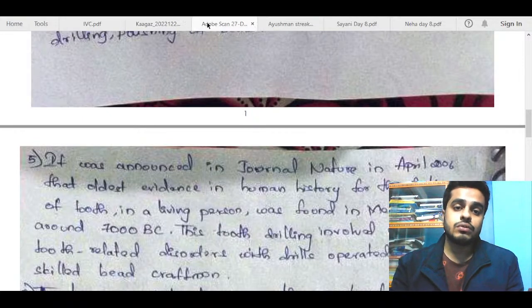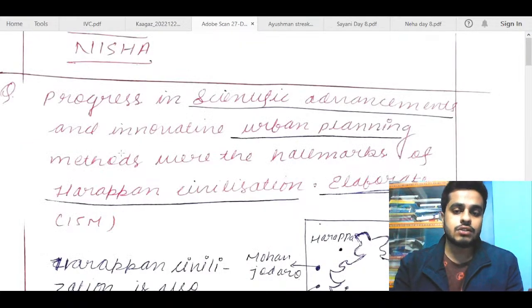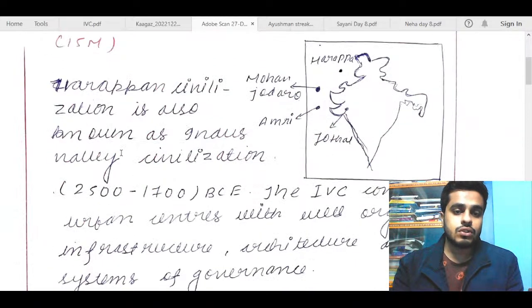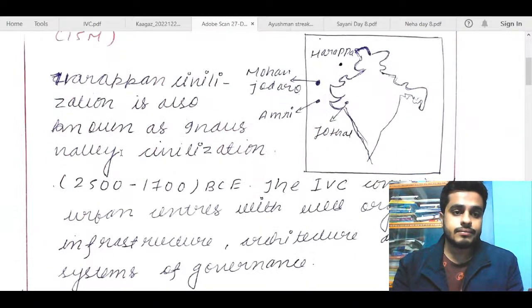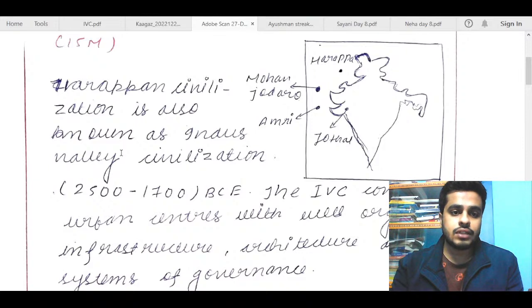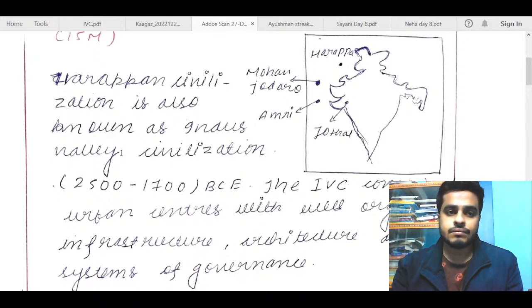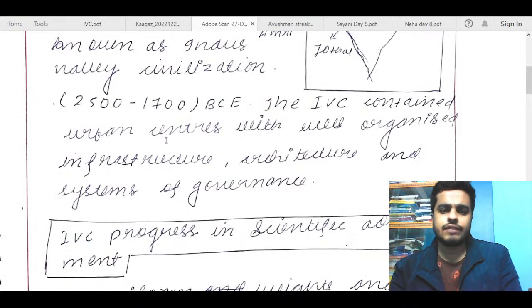Now I'll move on to Nisha's copy. Let us see what she has written. Is also okay. Harappan Civilization is also an Indus Valley Civilization. Fine. So she has talked about the time period. This is okay. The IVC content urban, and okay.